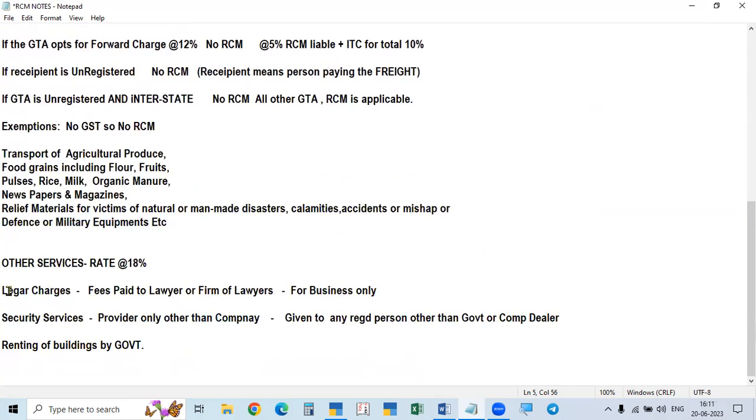Then legal charges, which is actually advocate fees, and another is security charges, and another is renting of building by government. Government will rent buildings to citizens, so that is also covered under renting of buildings by government. And there are so many things, directors fees, sponsoring fees. For IPL, some sponsors will sponsor the games, and they will pay the money. On that, they have to pay the GST.